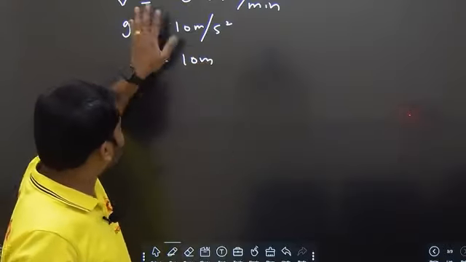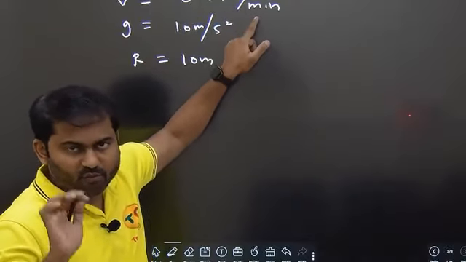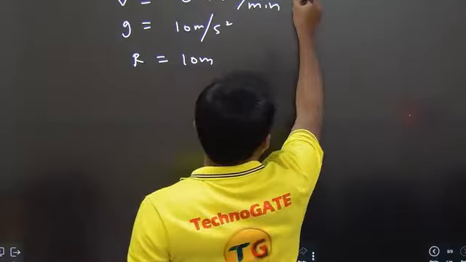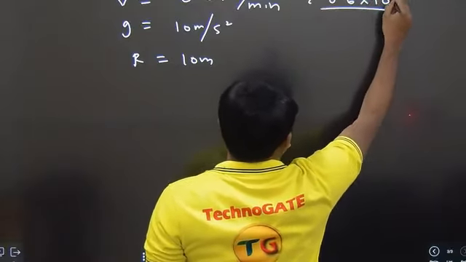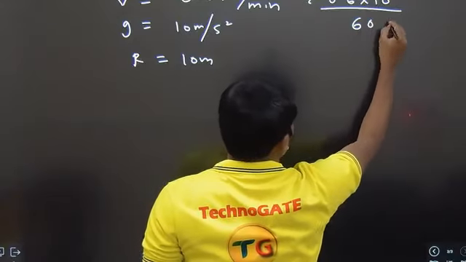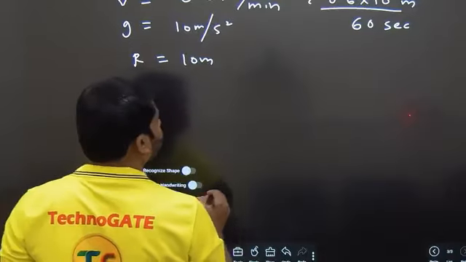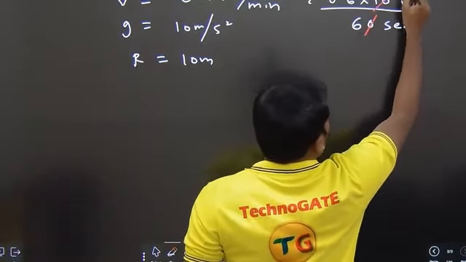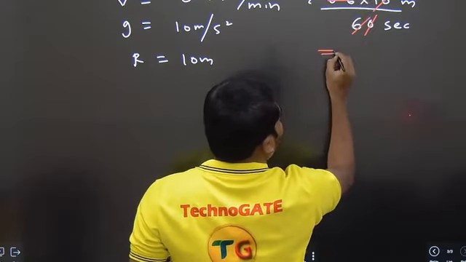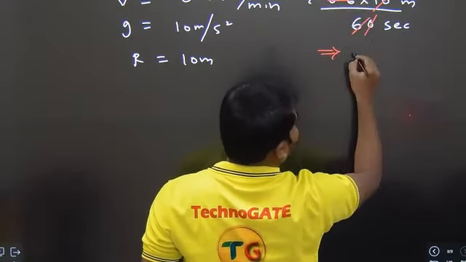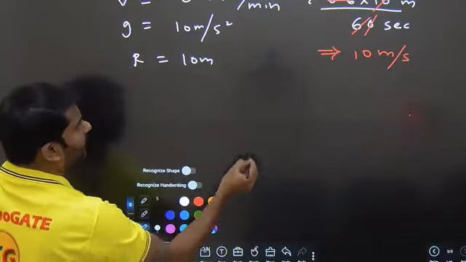Okay. Now we have this value of V, 0.6 kilometer per minute. So you need to understand that we always substitute in SI units. So let me convert this. So this 0.6, 1 kilometer is 10 power of 3 meters and minute means 60 seconds. So if you simplify this, it will become like this. 10 square, 6, 0.1. So you'll get the final value as 0.1 into 10 square is 10 meters per second. This is the value. Okay, we got that.